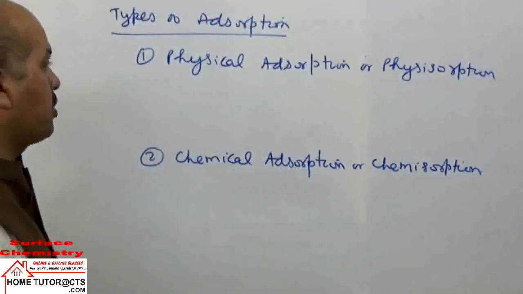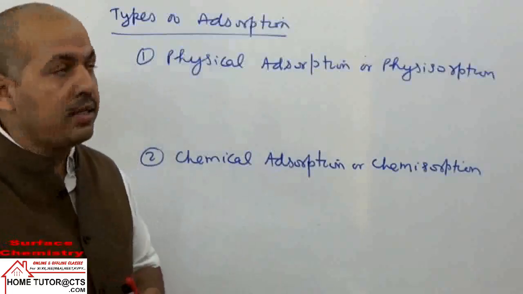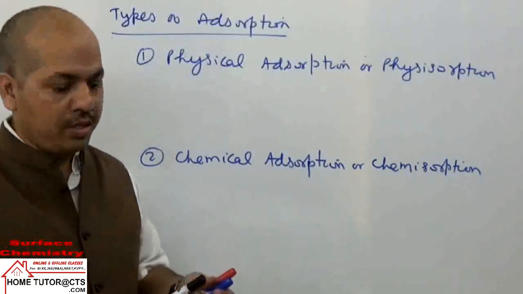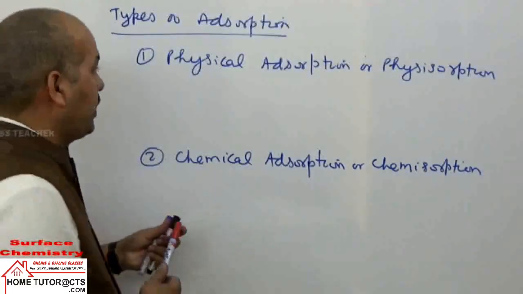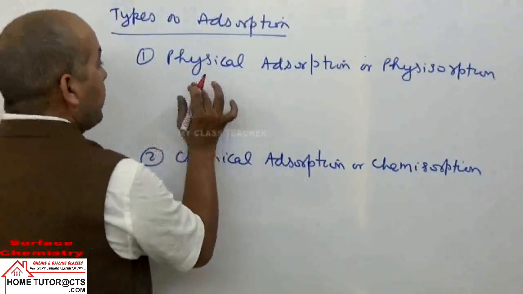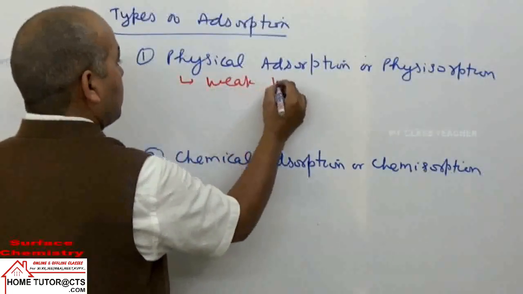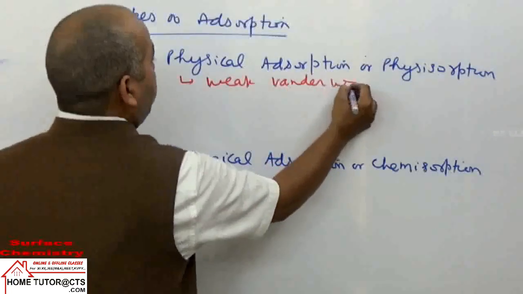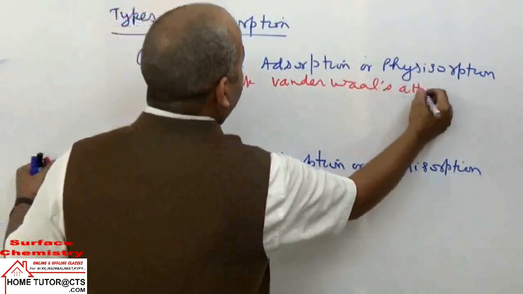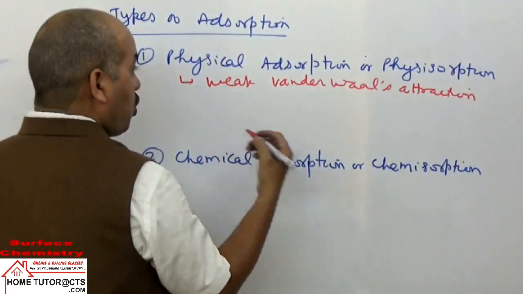Chemical adsorption और chemisorption, one is physical adsorption और physisorption. इन दोनों में डिफरेंस क्या है? देखिए दोनों में डिफरेंस क्या होता है? In this case they have weak van der Waals attractive forces between the adsorbent and adsorbate.